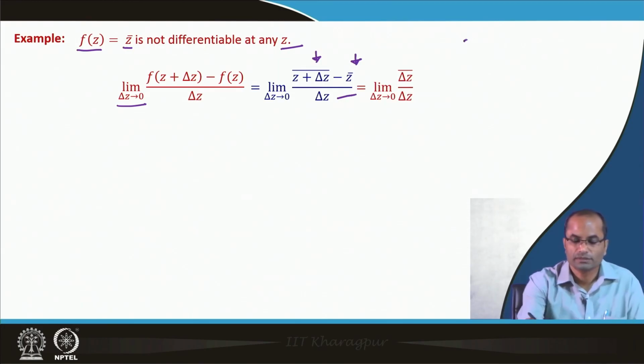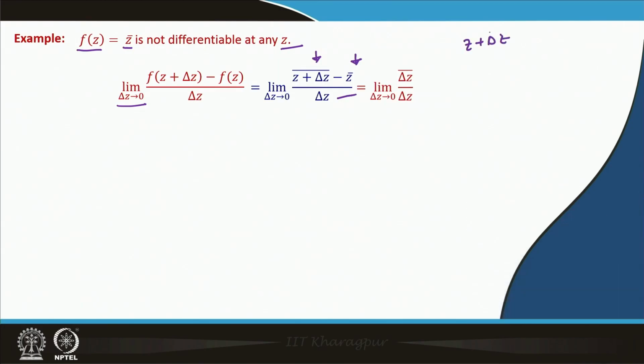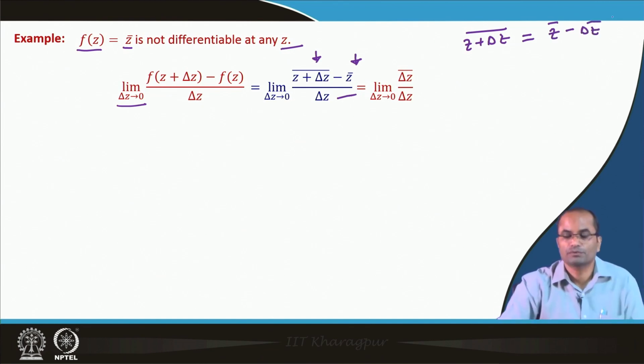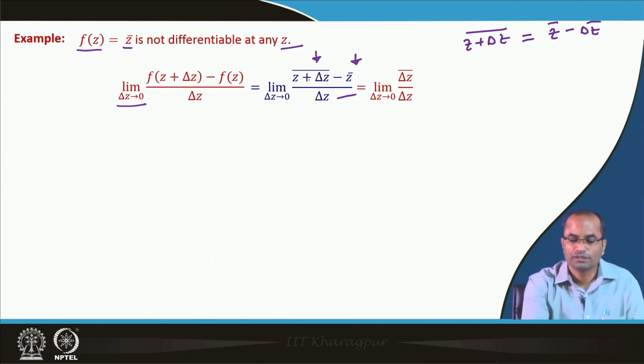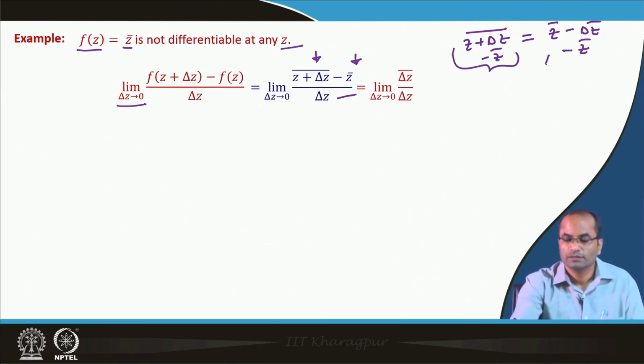The conjugate of z plus delta z is the conjugate of z plus the conjugate of delta z. Then the minus conjugate of z also is there, so this expression gets cancelled.